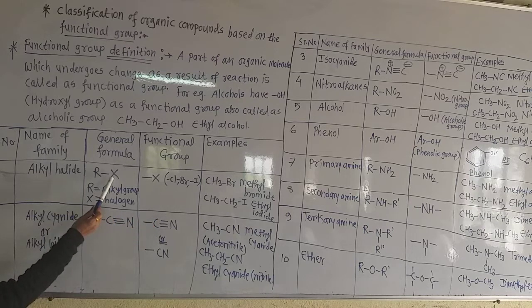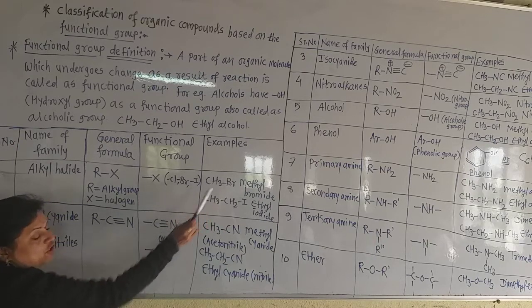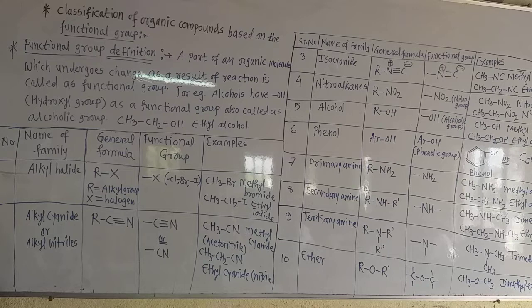CH3 here and X, that is Br, bromine. This is one of the alkyl halides. The name of this alkyl halide is methyl bromide. Another example is